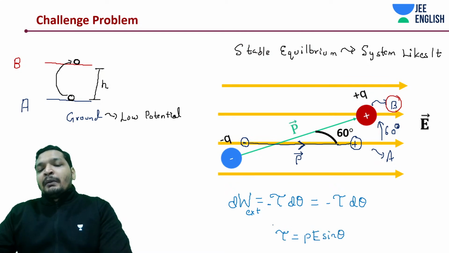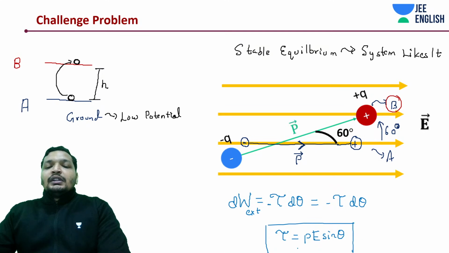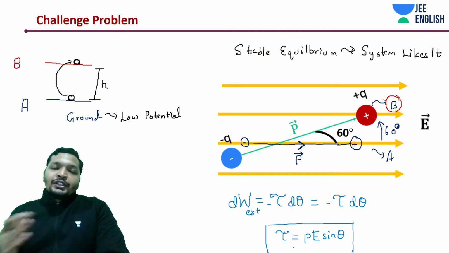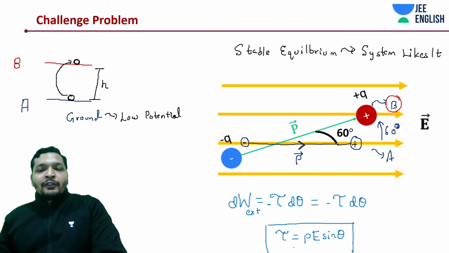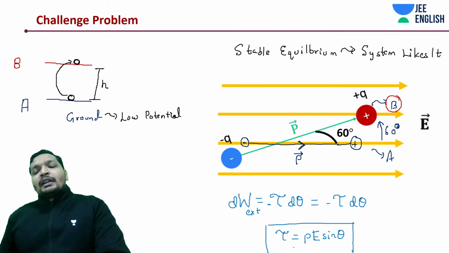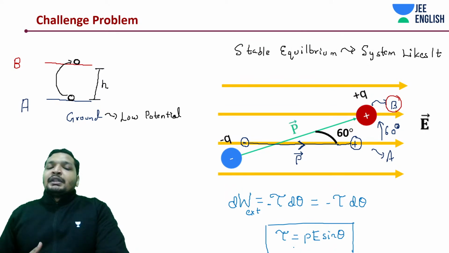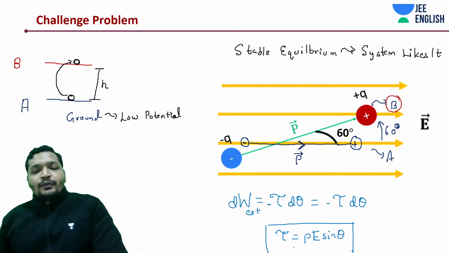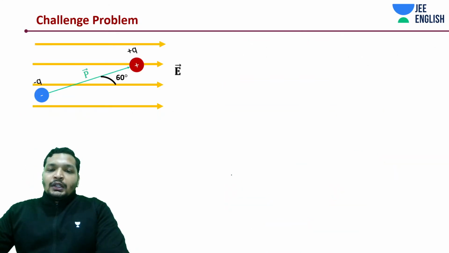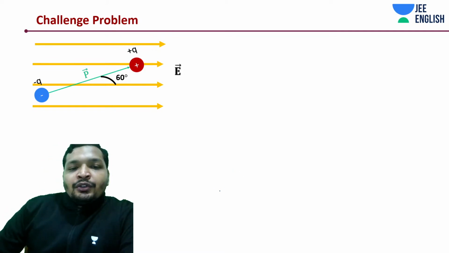This is something that you have to remember. This is not something that you have to derive all the time. Derivation was something that I did for you in terms of a problem. I told you for SHM you don't have to remember. For harmonic motion you are supposed to at least only remember a few steps, the process. Rest you need to do. P E sine theta is something that you have to remember. And angular acceleration is something that you need to know how to derive. Okay. Now let's get into this point.